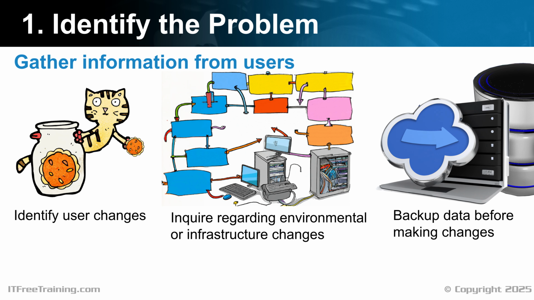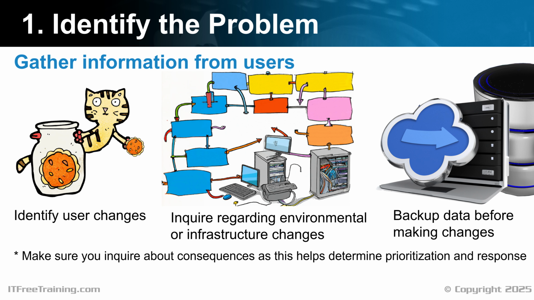For the CompTIA exam, we always back up data before making changes. In the real world, depending on the situation, we may not do this. If there is a chance of losing data, you should back it up. Remember we talked about consequences? Data loss for a company can be disastrous. When attending jobs, always inquire about the consequences, as this helps determine prioritization and response required.